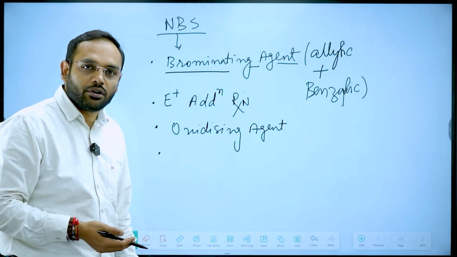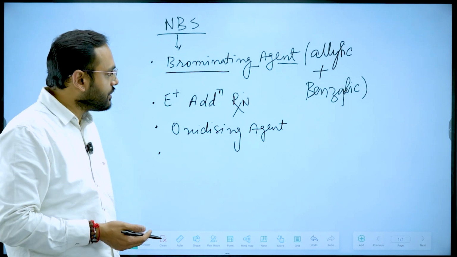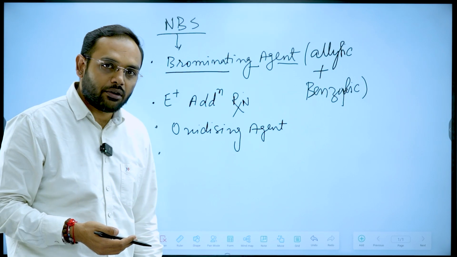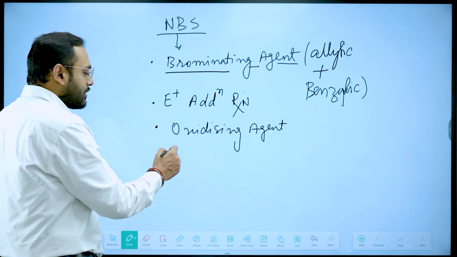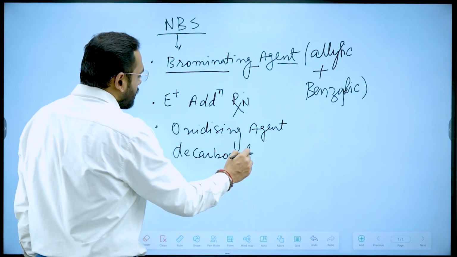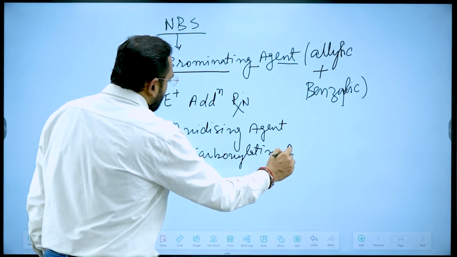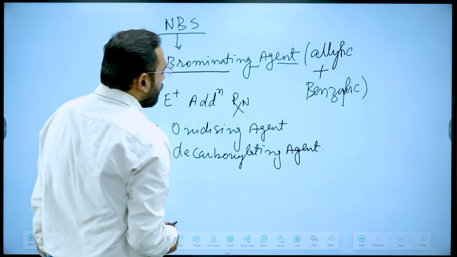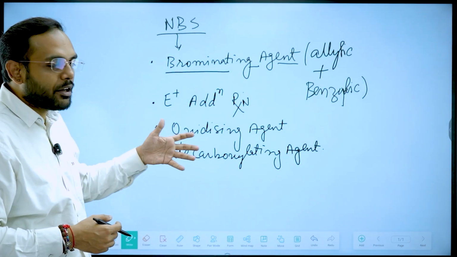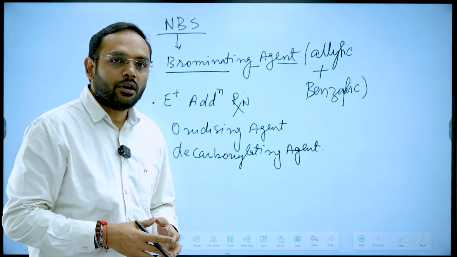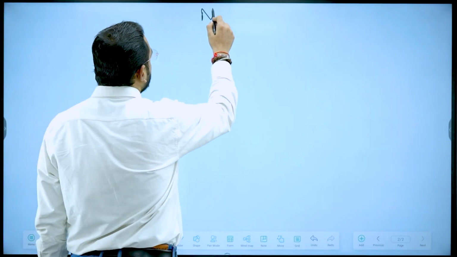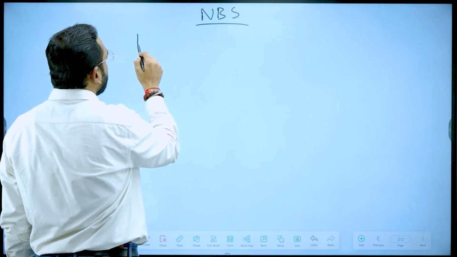You might not have studied these reactions in which NBS is used for electrophilic addition or works as an oxidizing agent. The last one is decarboxylation, as a decarboxylating agent. We'll be studying all these functions of NBS, and how I can predict what kind of agent NBS will be acting as in which reaction. The first thing we'll deal with is its preparation.